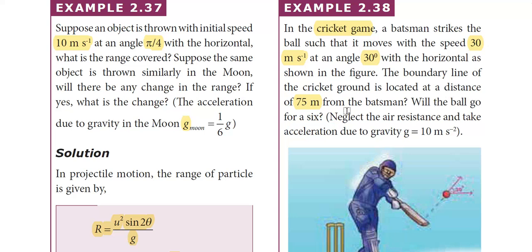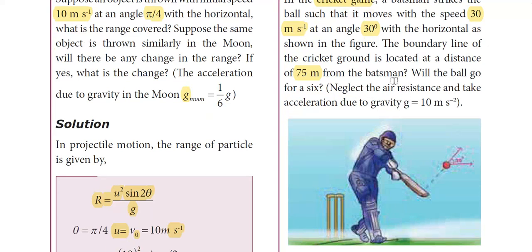Will the ball go for a 6? If the ball has to go for a 6, then the distance traveled by the ball should be greater than 75 meters. So what we'll basically be doing is finding the range of the projectile, which is the range of the ball. If that particular value is greater than 75 meters, then it is a 6. If not, then it is not going to be a 6.